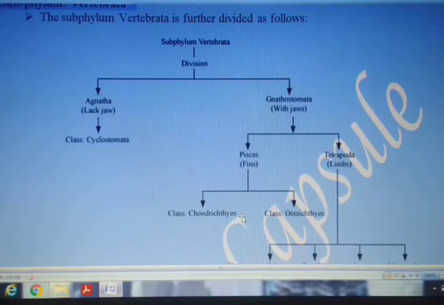Chondrichthyes means cartilaginous fishes, whereas the class osteichthyes, they are bony fishes. That means their skeleton in case of osteichthyes is made up of bones, whereas in case of chondrichthyes the skeleton is made up of cartilage.